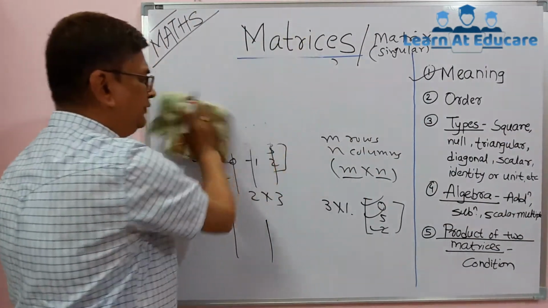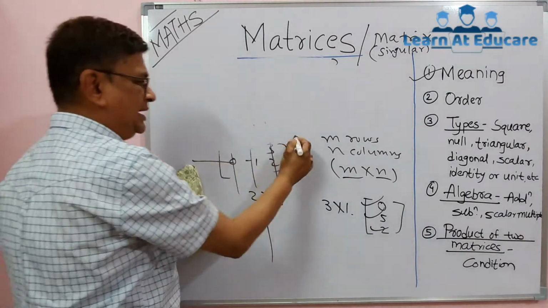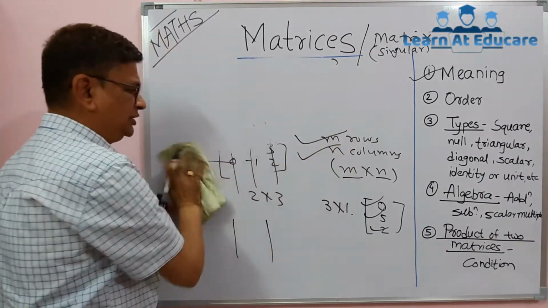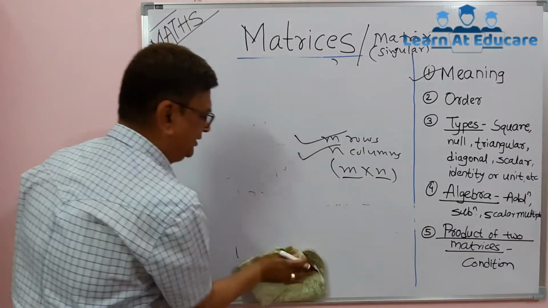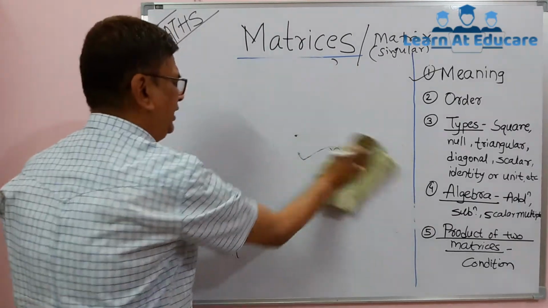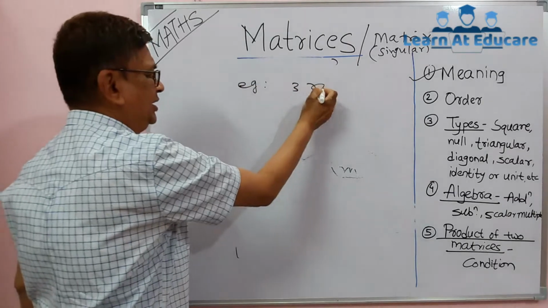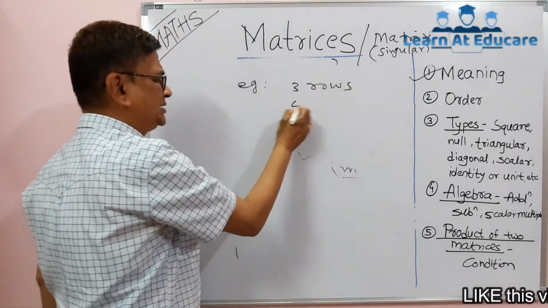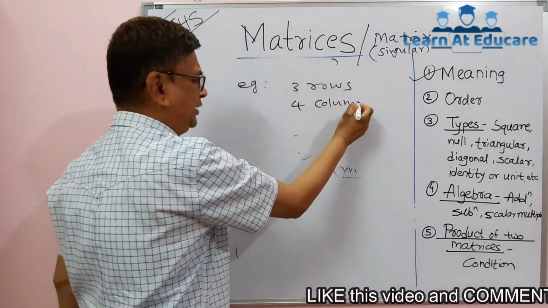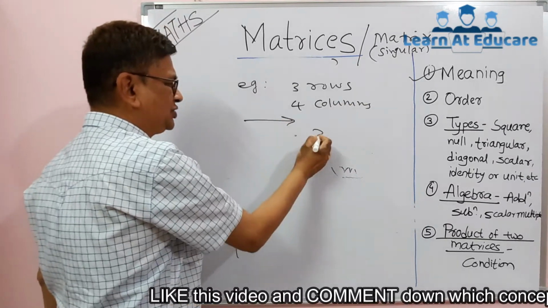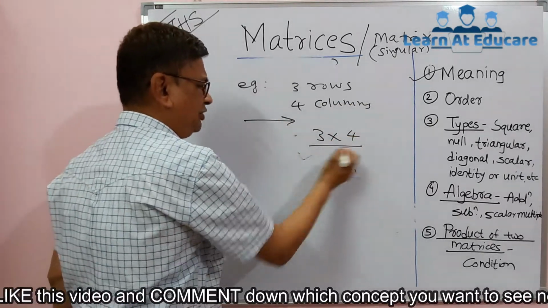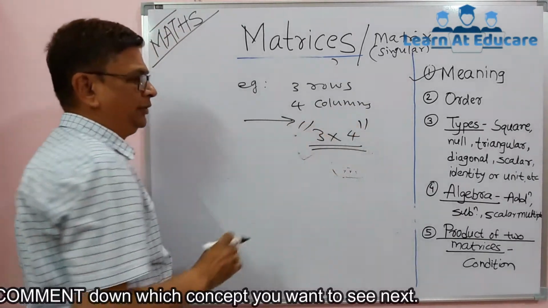Then the order, we know, if a matrix has m rows and n columns, then its order is written as m into n. So for example, if a matrix has 3 rows and 4 columns, which is also possible, then its order will be written as 3 into 4.